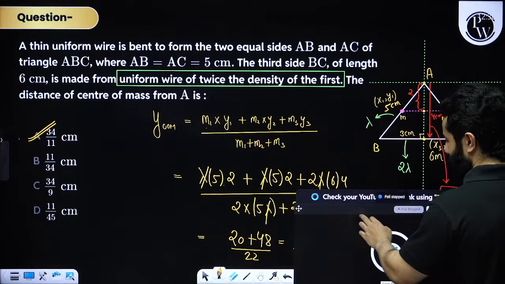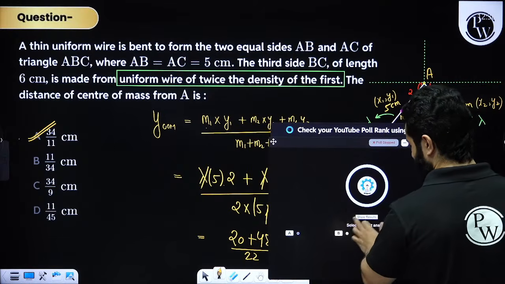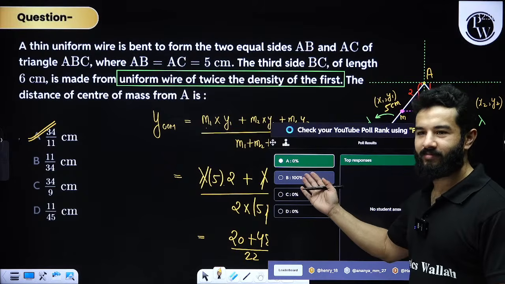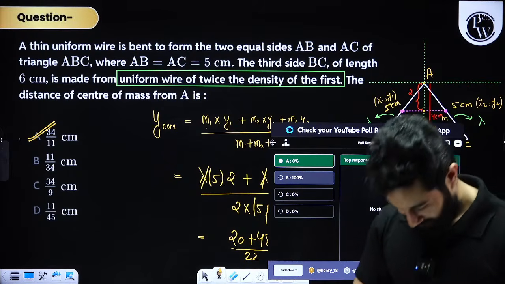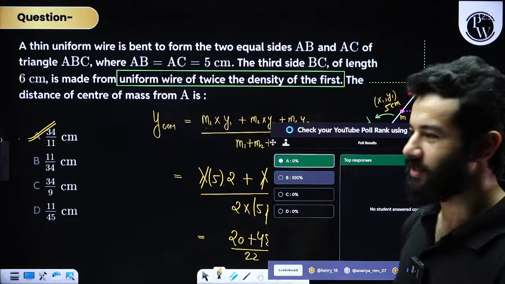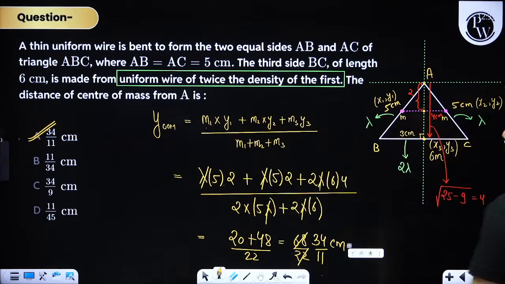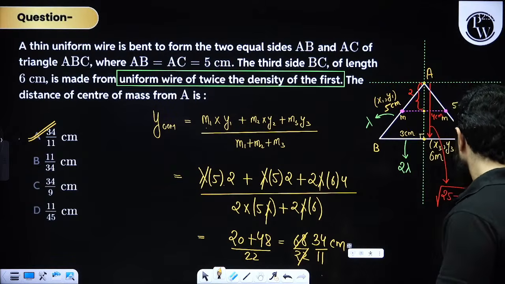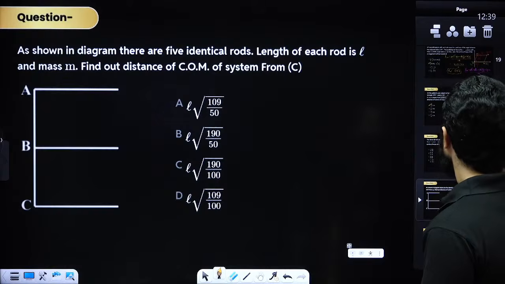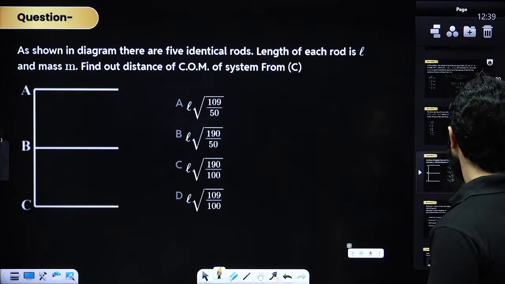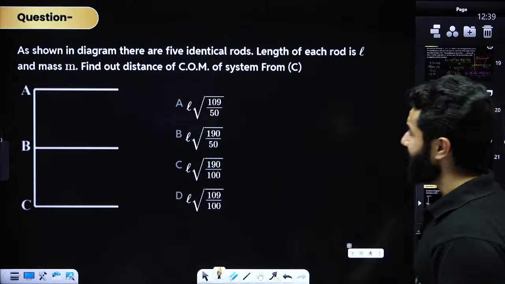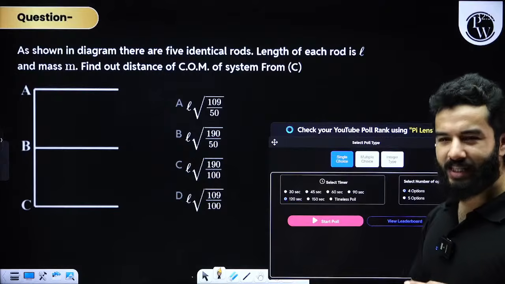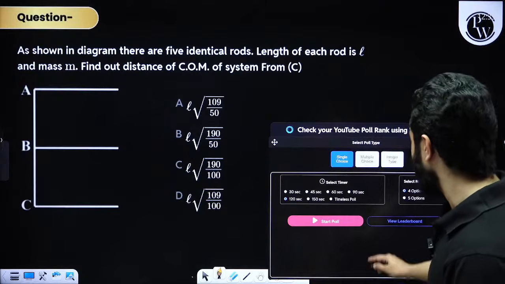Option A is correct. Good. Nice problem. Be quick. All right. Let's start. Let's move to the next one. Let's do this question. Let's solve this problem. You guys are happy with these types of problems? Quickly let me know in the chat box.